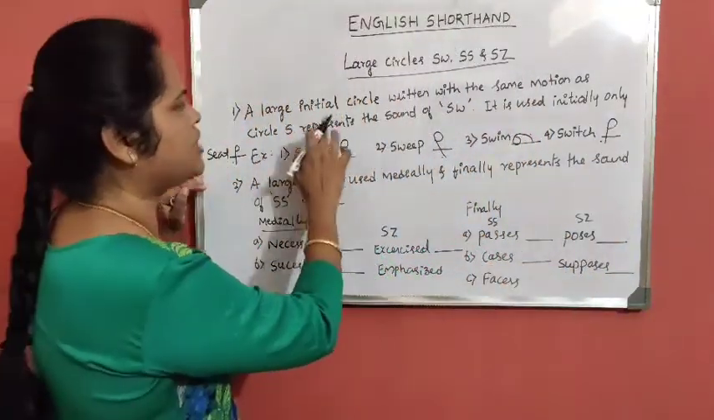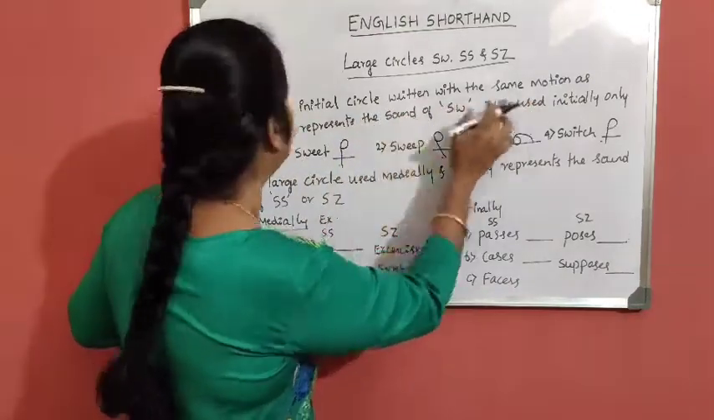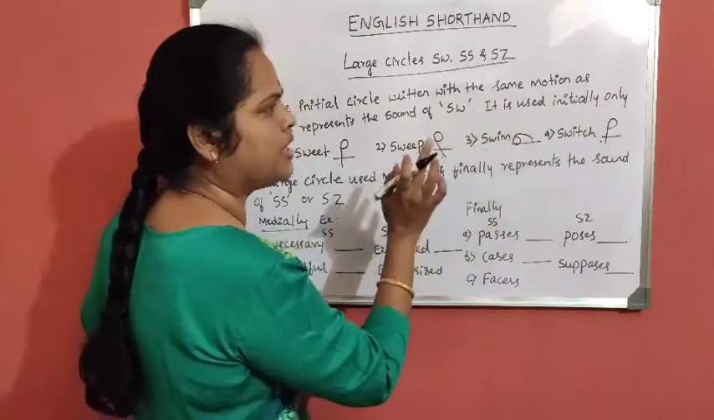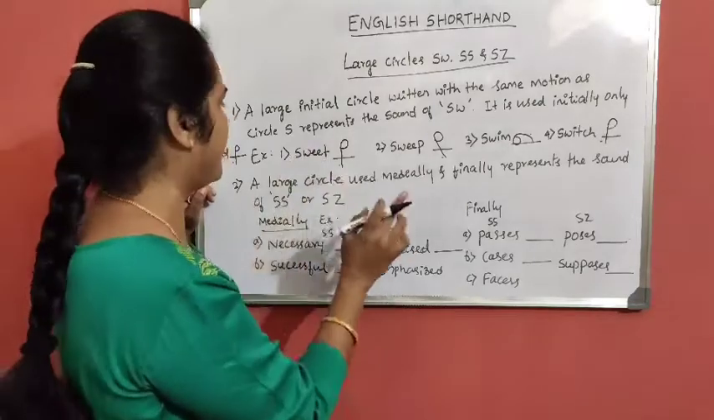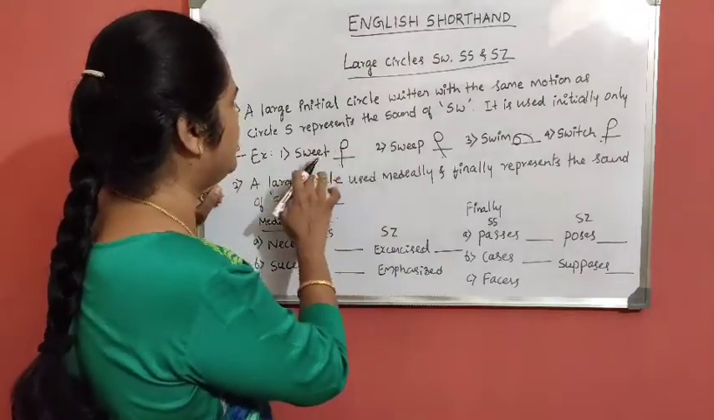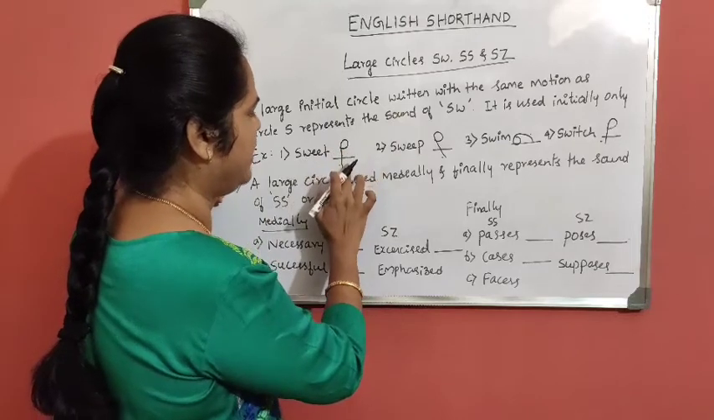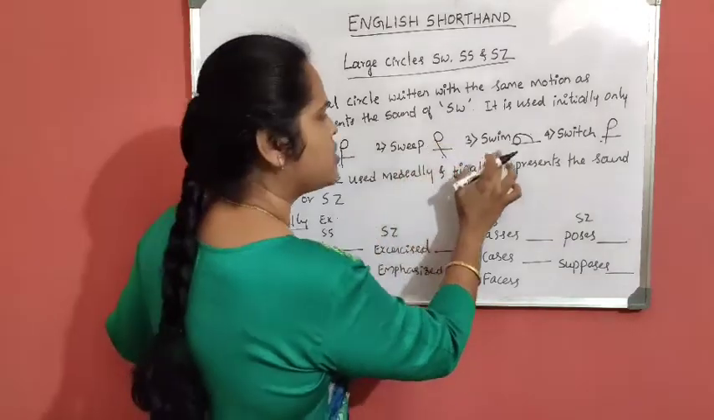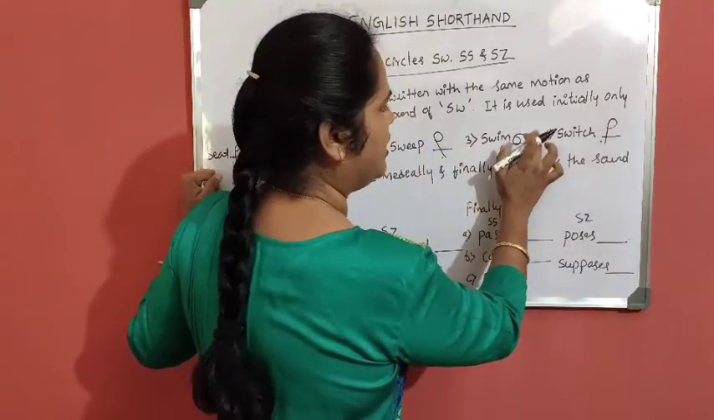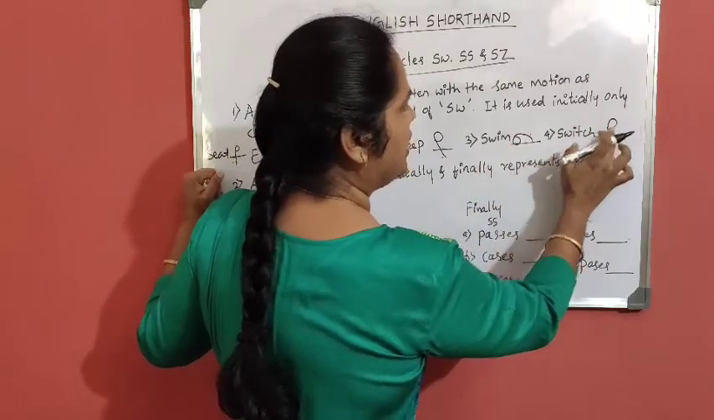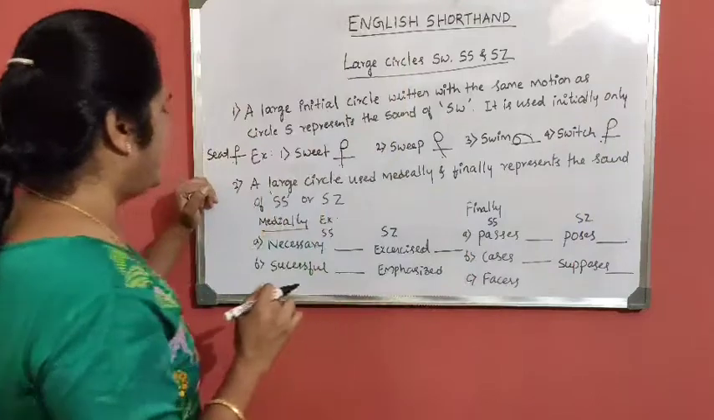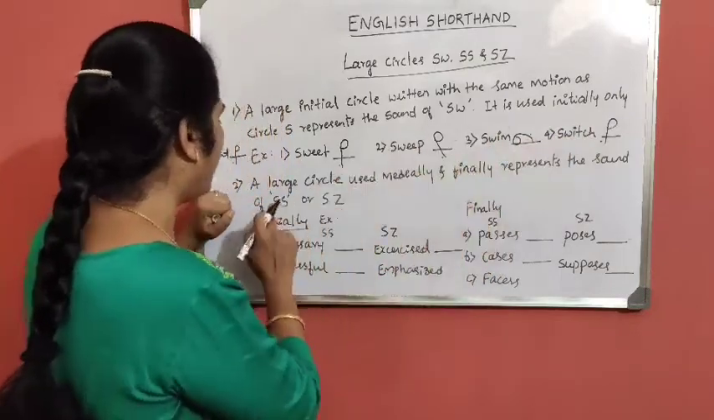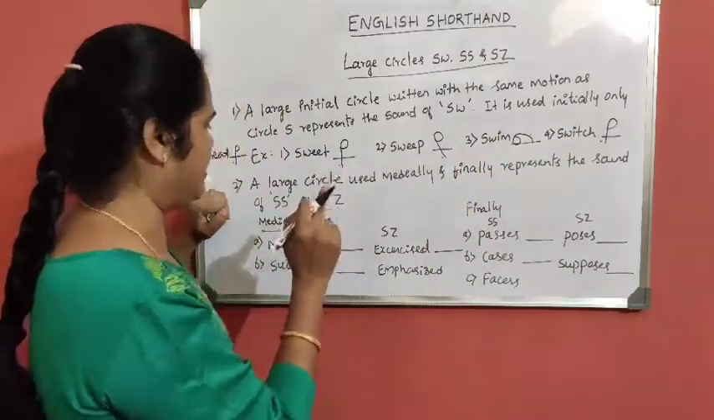Again, I will explain. A large initial circle written with the same motion as circle S represents the sound of SW. It is used initially only. It cannot be employed medially and finally. The initial sound of SW: sweet, SW circle, T, E vowel. Sweep, SW circle, P, E vowel. Swim, SW circle, M, E vowel. Switch, SW circle, Ch. Next, a large circle used medially and finally represents the sound of either SS or SZ.